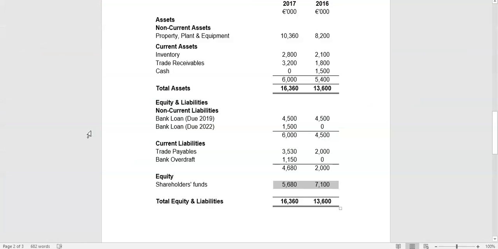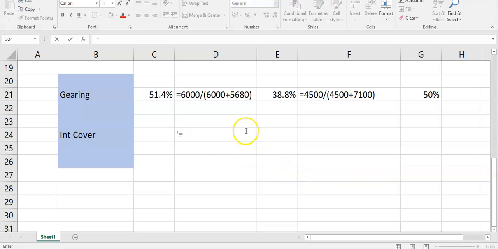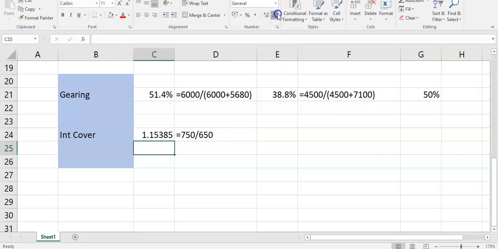So for 2017, operating profit 750, interest expense 650. So it's 750 over 650. That means your interest cover here is 1.15 times. So you've just enough profit to pay your interest.